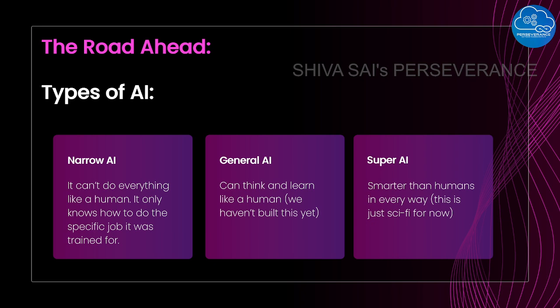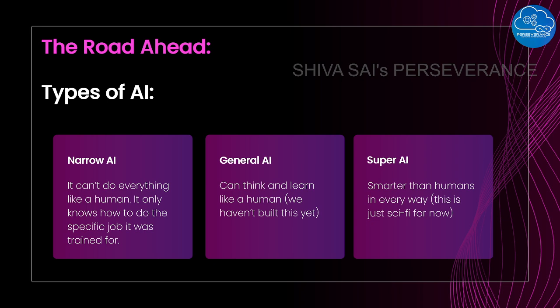for. Meaning, for example, we have something like ChatGPT, right? It's a product. We have something like Canva. So we have multiple products over there. What is being explained here is that all these AI tools come under narrow AI. It cannot do everything like a human. It is only meant to do the specific tasks on which it is trained. That is narrow AI.